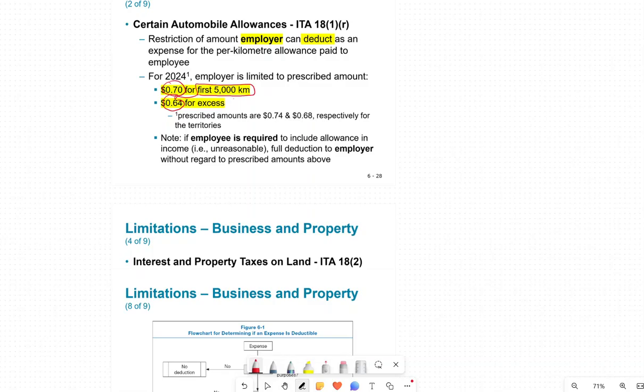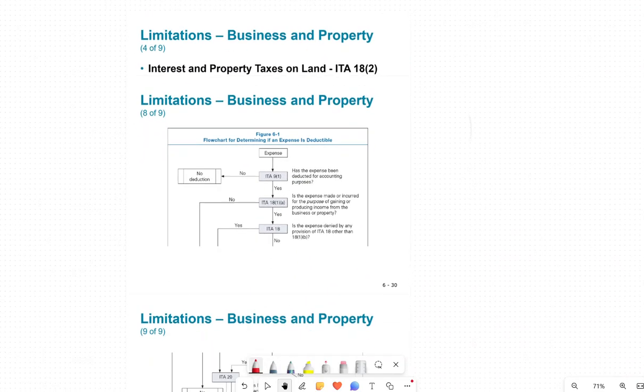These numbers, the 0.70 and 0.64, are cents that change every year. These are the numbers for the year 2024. The amounts do change, and they also change according to the territory. If you're in Ontario, these are the numbers for Ontario, but there could also be other territories. They have different rates according to the mileage the car is driven.